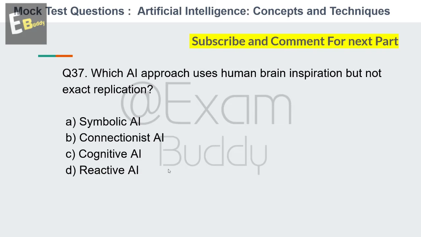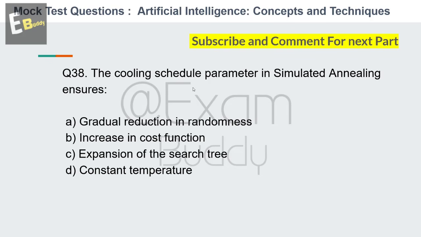And the answer is B. Connectionist AI. And now let's go to our question number 38. The cooling schedule parameter in simulated annealing ensures. So these are the options: gradual reduction in randomness, increases in cost function, expansion of the search tree, constant temperature. So your time starts now.